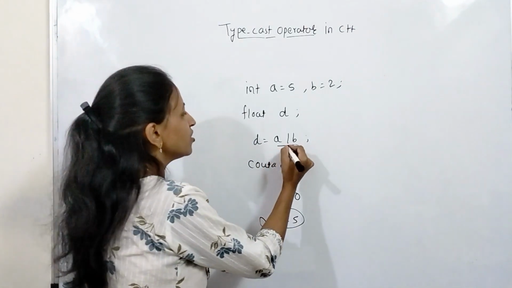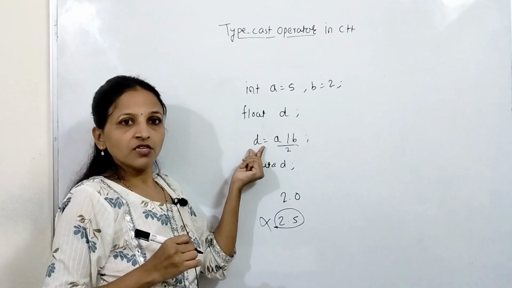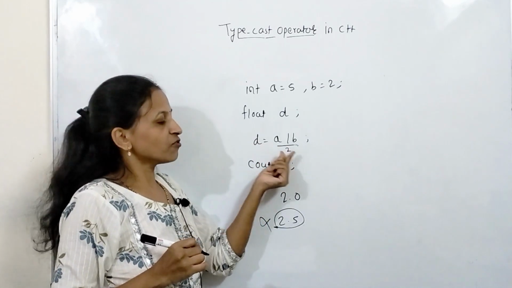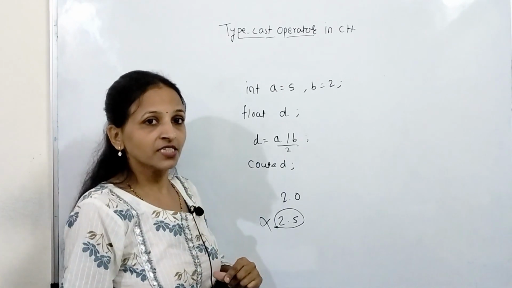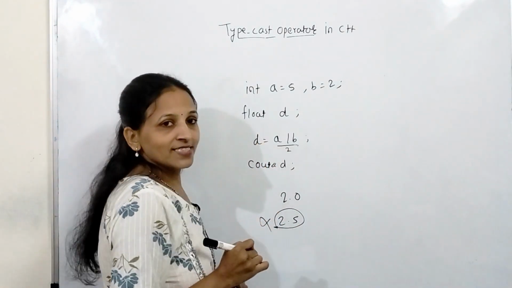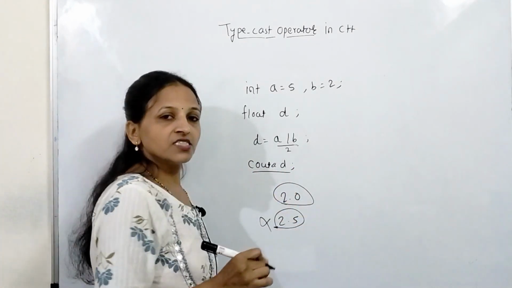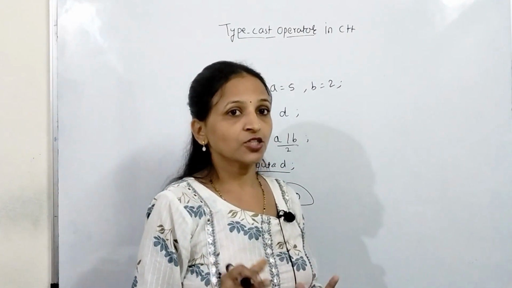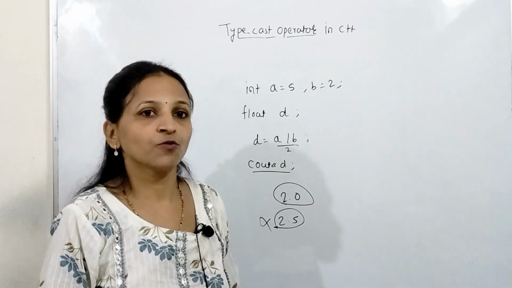Getting? That's why it will be 2, but the data type of d is float, so implicit type conversion will be done, that 2 will be converted to 2.0 and stored inside d. That's why you get output 2.0, but the actual expected output is 2.5. Now how to get that output?